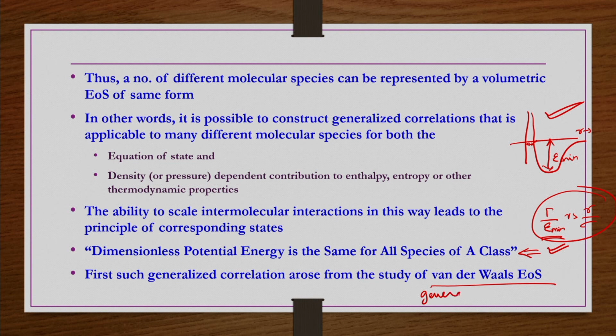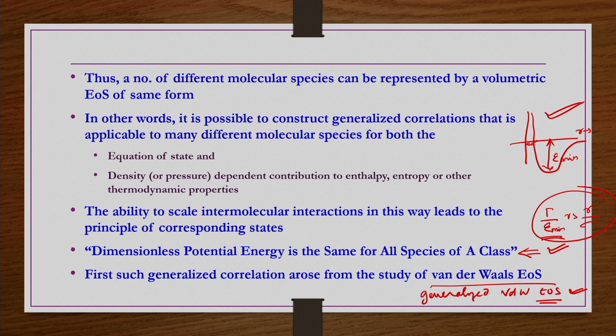The first such generalized correlation arose from the study of the van der Waals equation of state. So, we take the same van der Waals equation of state and try to develop the generalized van der Waals equation of state. We start with this one because this is the first work where the principles of corresponding states were developed, but it is not specific to the van der Waals equation of state; it is valid for any equation of state.